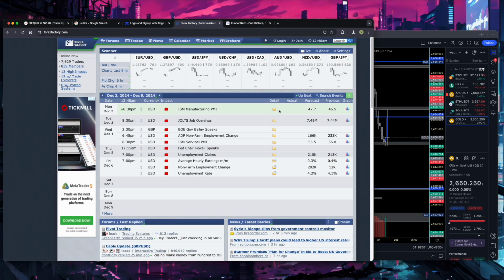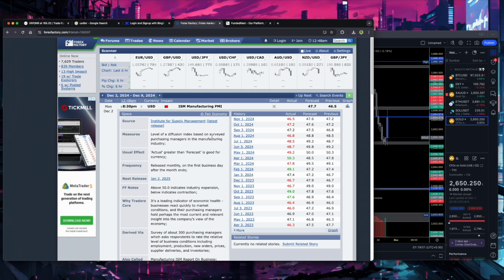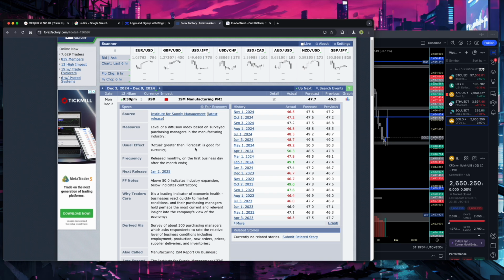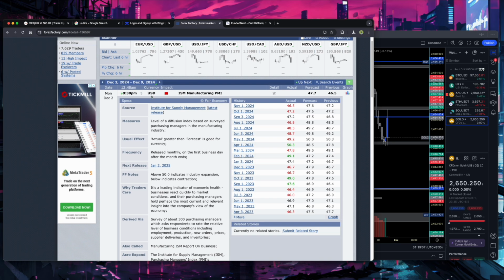At 8:30 p.m., as you can see, the usual effect is written: actual greater than forecast is good for the currency, and the currency is USD. As we know, USD is inversely correlated to gold. So if we see red, meaning a lower actual value, that is just one of the probabilities. The market will not necessarily behave in a certain way. Sometimes the analysis is one thing and the market behaves differently, because the direction of liquidity is always fixed and the market has to go that way after the high impact news is announced.